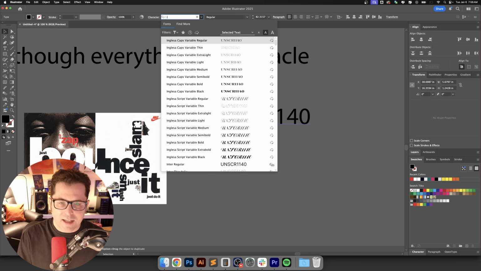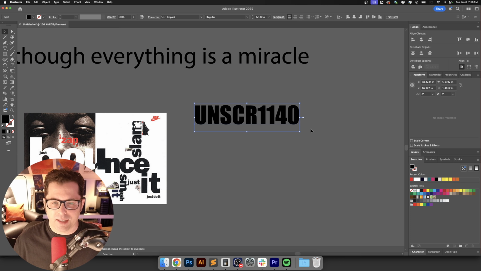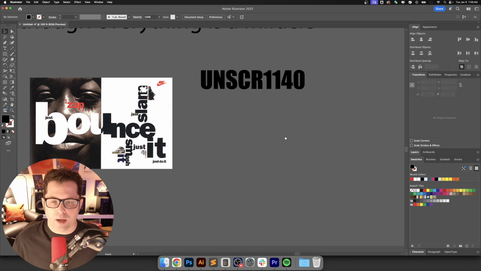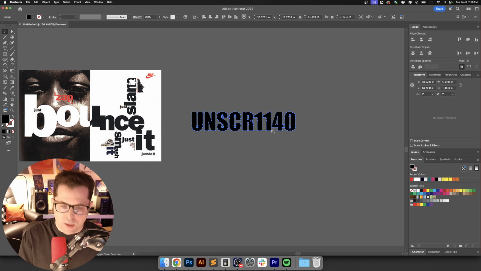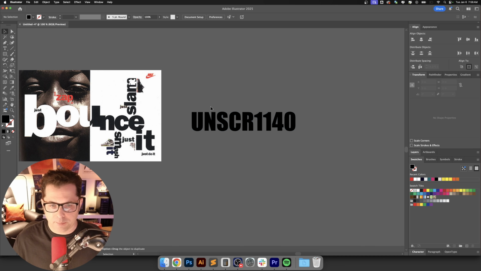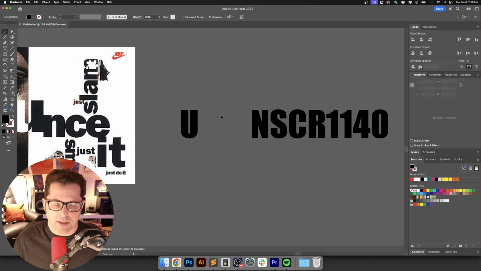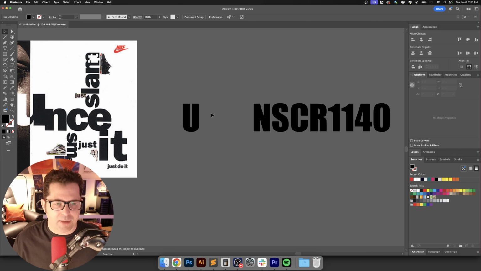And for some reason, I'm really feeling Impact. We're obviously not going to leave it exactly as it is. We're going to do a little bit of stretching and manipulation to the actual type itself. What we're going to do is create outlines and then ungroup everything so that each item is its own element, and then it's all going to be collaged together like that. Is collaged a word? I don't know if I just made that up.